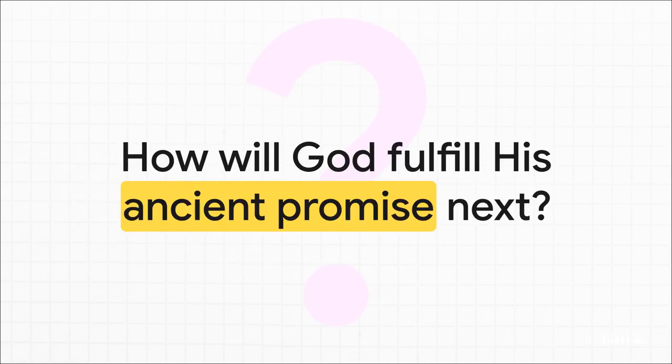The book of Genesis begins with perfect harmony in a garden, and it ends with a family dwelling in a coffin in Egypt. It leaves our ancient ancestors as a vulnerable minority in a foreign land, holding on to centuries-old promises. It's a very intentionally unfinished story, and it leaves us pondering a profound question. If human evil cannot overthrow divine providence, how exactly will God fulfill his ancient promise, rescue this family from the looming Egyptian empire, and orchestrate the greatest exodus in human history?